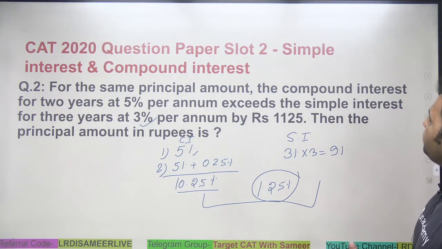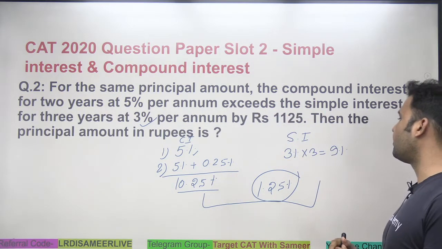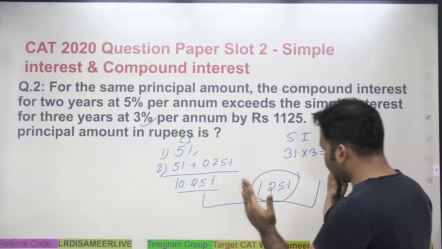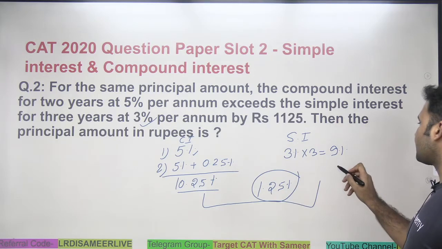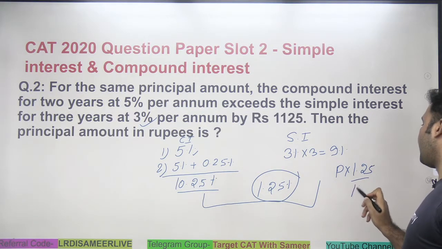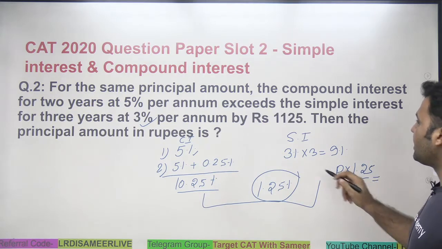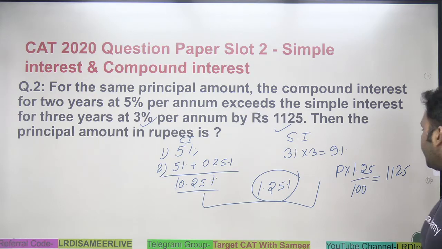It says that for the same principal, the compound interest exceeds the simple interest by 1125. That means in terms of percentage, compound interest is exceeding simple interest by 1.25% of the principal. So 1.25% is the extra interest you will be getting as compared to simple interest, and that value is equal to 1125, right?